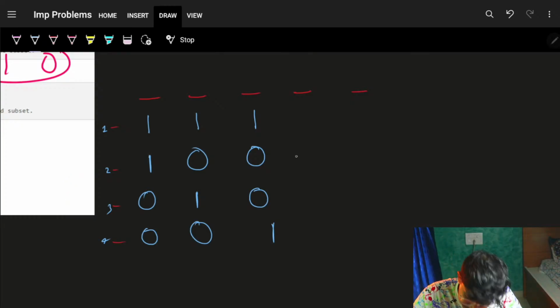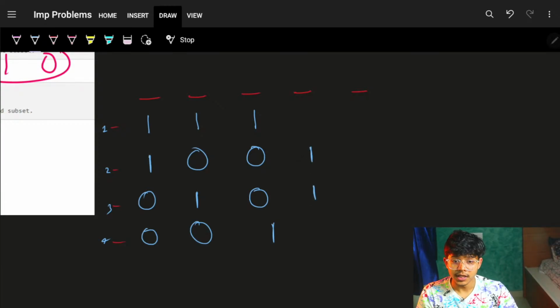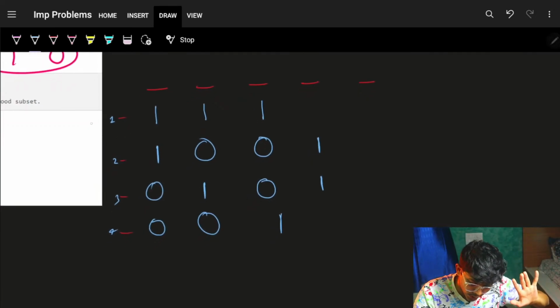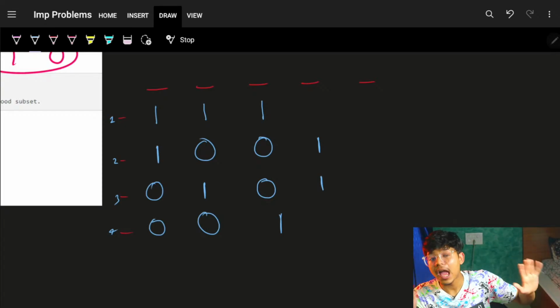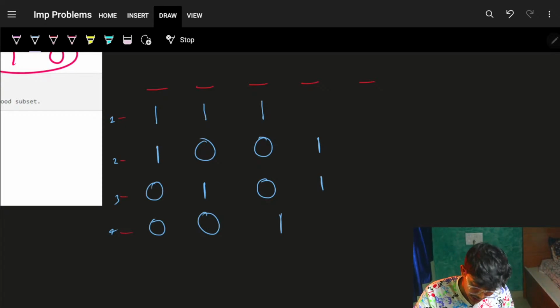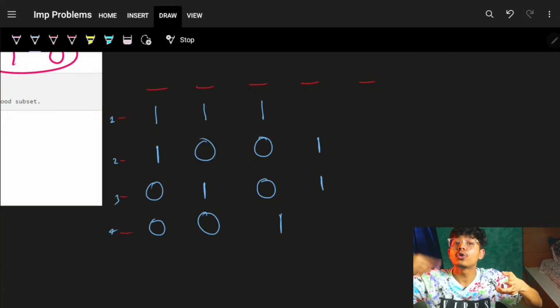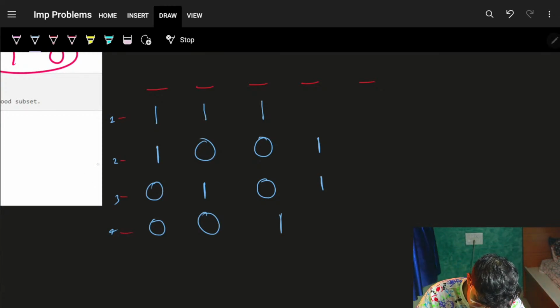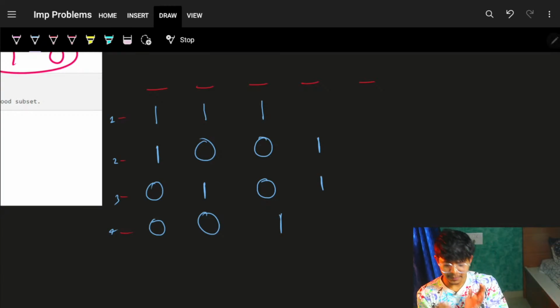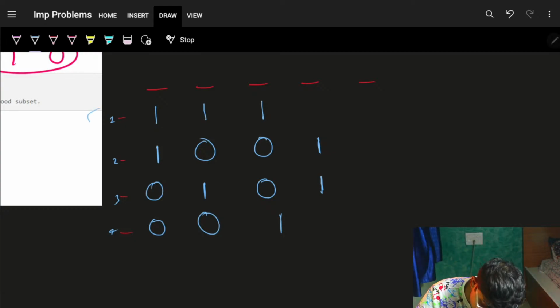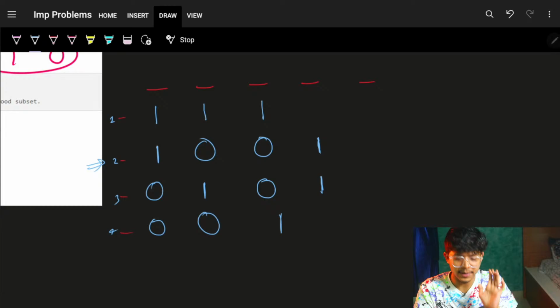Now try to complicate it, which means place a 1, 1. Now you cannot choose row 2 and row 3. Because now I'm not concerned about row 1 at all. Because for sure, row 1 can never be chosen now with any other row. If row 1 is chosen, all the rows need to be chosen. Now I'm trying to build examples such that for row 2, all the 4 rows should be chosen. For row 2, earlier I saw, okay, row 2 and row 3 were actually compatible. So I added a 1 in their count such that now row 2 and row 3 are never compatible. So I need to choose all the rows for my row 2 to come as my answer.